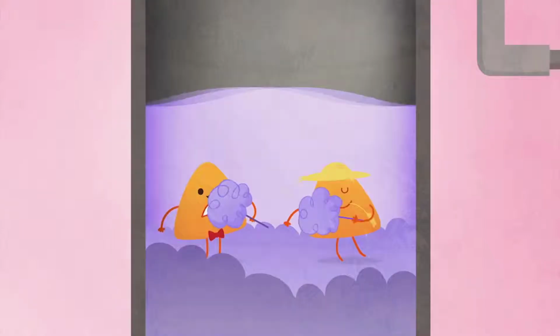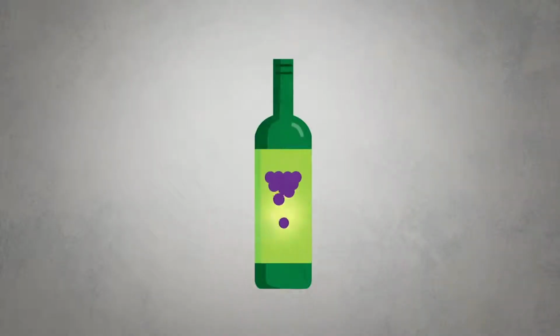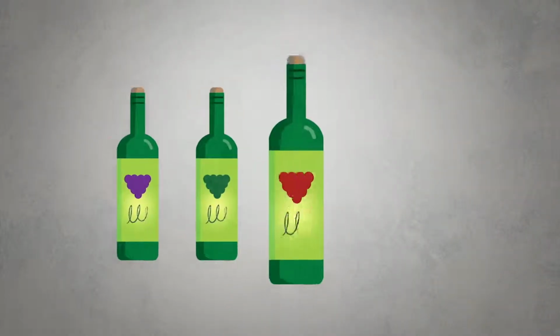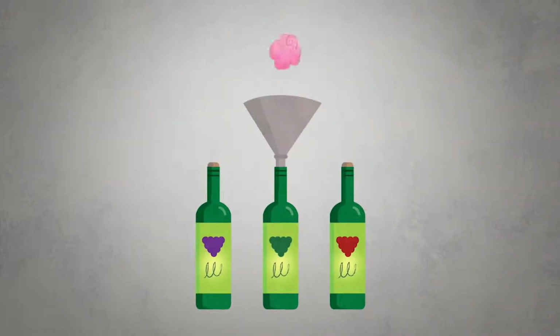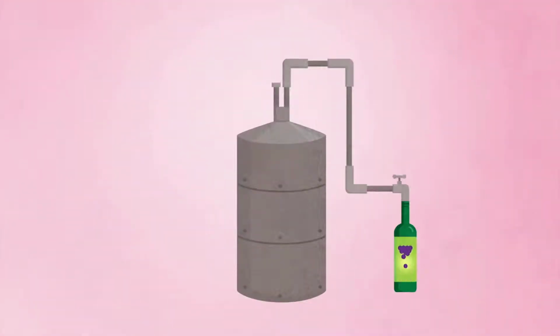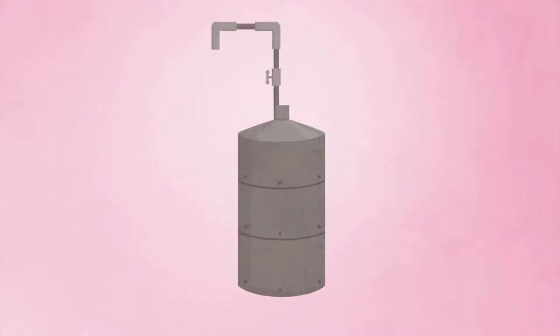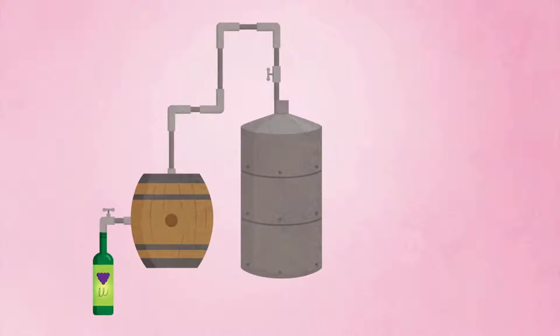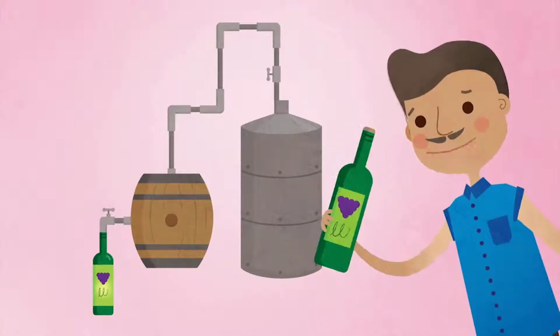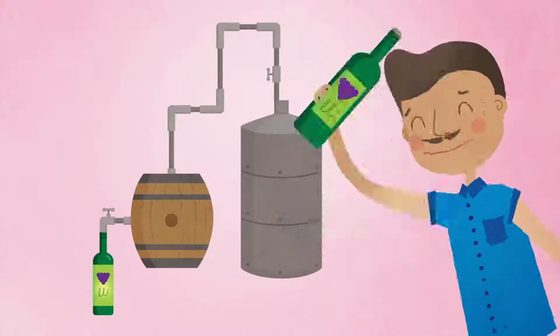This doesn't necessarily mean that sweeter wines have less alcohol. Different types of grapes start with different amounts of sugar, and sugar can also be added. What happens to the carbon dioxide? It just bubbles away through a vent. In carbonated alcoholic beverages like champagne and beer, sealed containers are used in primary or secondary fermentation to keep the carbon dioxide in the bottle.